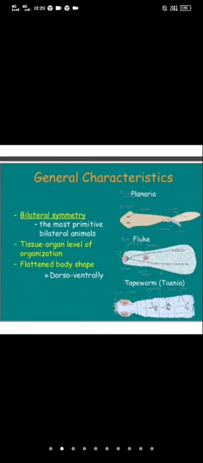And the nervous system is of a primitive type. And the excretory system is formed of flame cells, which are protonephridia. Development is direct or indirect. Fertilization is internal. And the life cycle is complicated, involving one or more hosts. So these are the general characters of the Platyhelminthes.